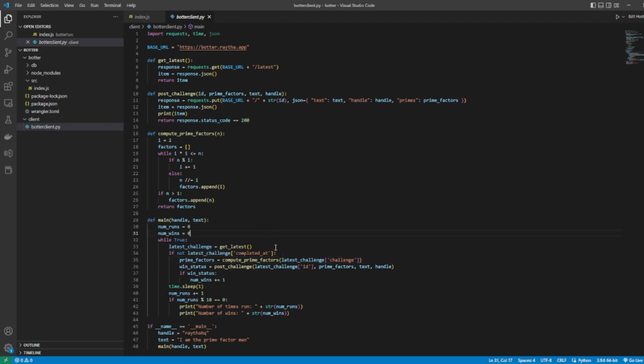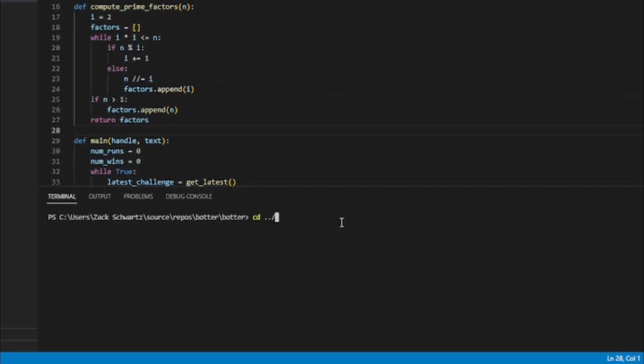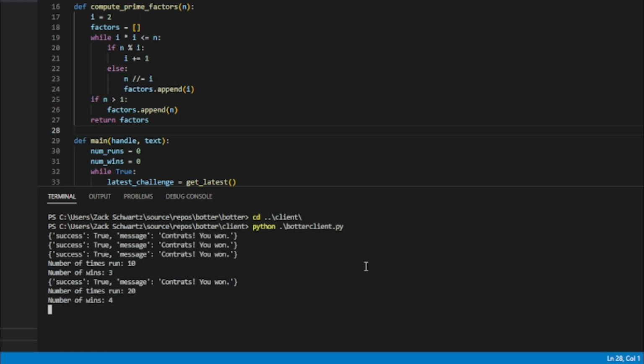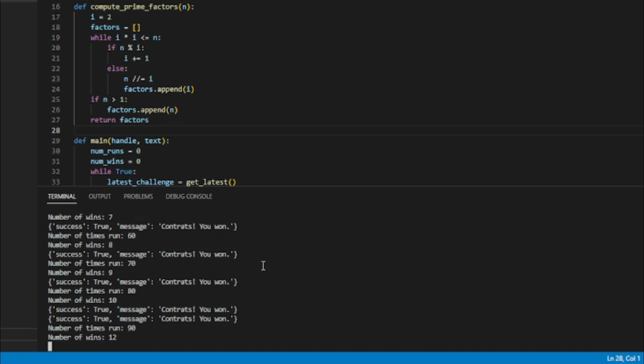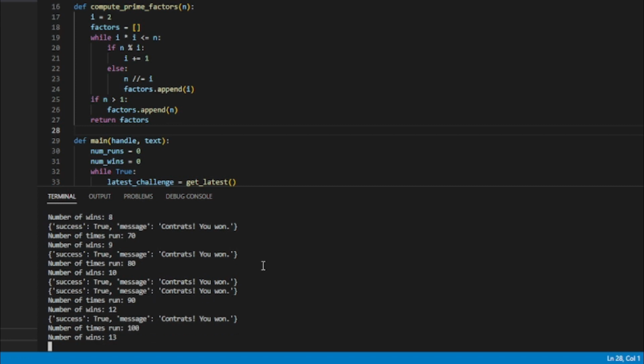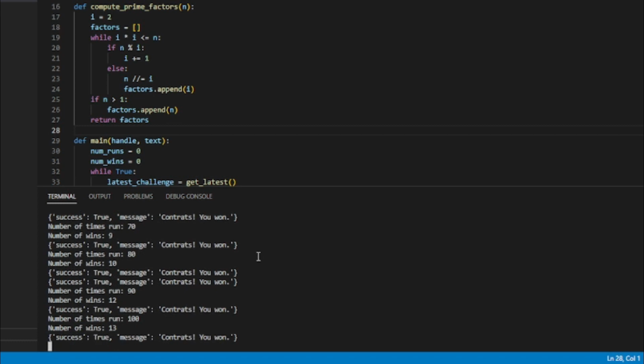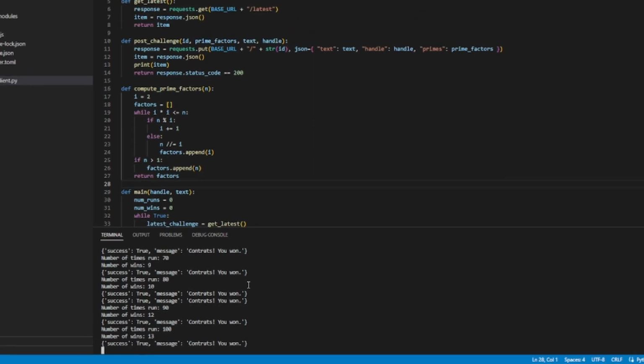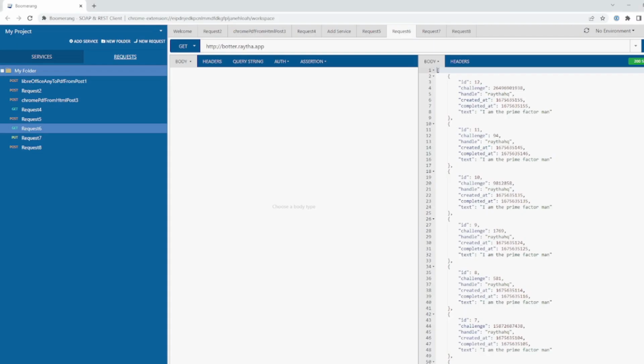So let's go ahead and fire it off. All right, we were letting this run for a little bit, and I have an Azure Logic App that is posting a new challenge every 10 seconds currently. I might increase that to every minute or so, but my bot is not competing with any other bot, so it's winning every single time, and that's why you see that I'm able to get these posted. I just want to flip over to Boomerang, which is just a REST client, a Google Chrome extension. And I'm hitting the API here at botter.raytha.app, just the base route. And you can see that I'm winning every single time.